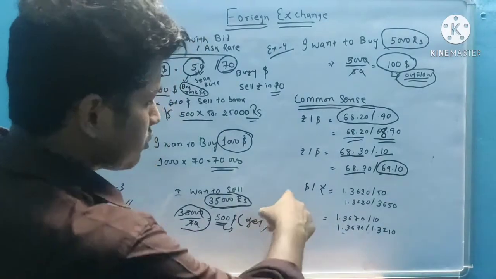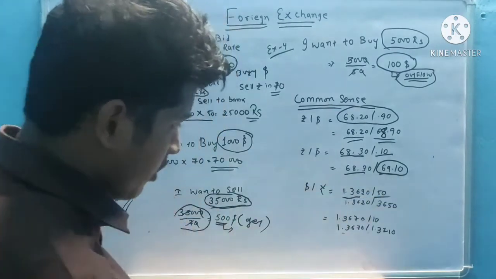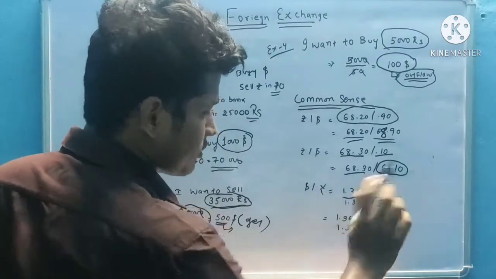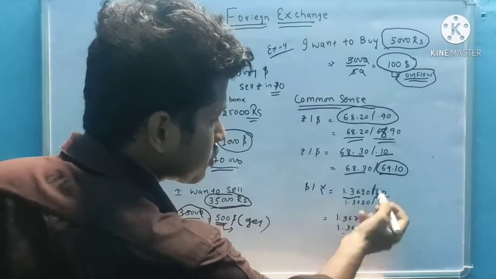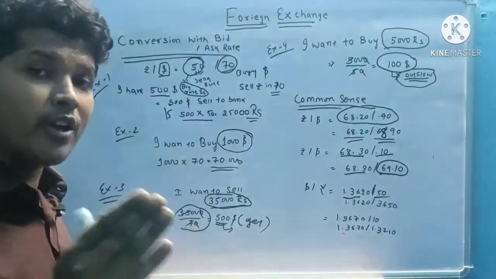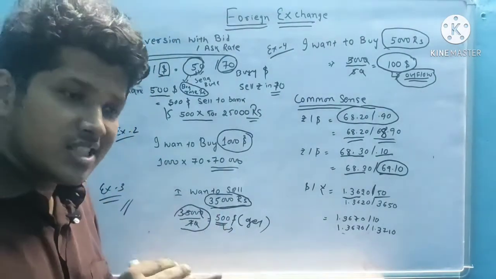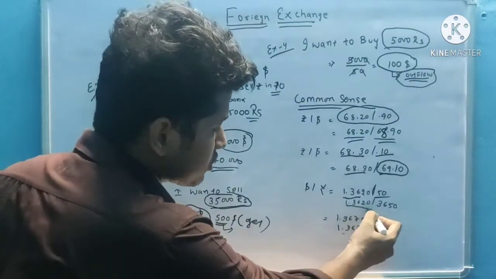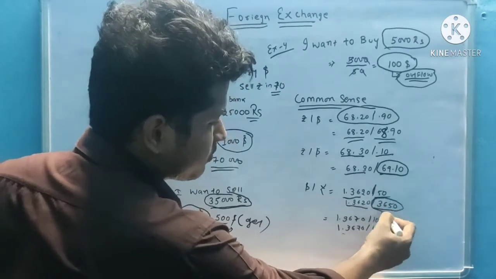Next, suppose dollar by pound is 1.3620 oblique 50 is given. So what do we think? Here 1.3620 is given, so the bid rate is 1.3620. Oblique 50 is given, so the ask rate is greater than the bid rate. So here 1.3620 plus 50 gives 1.3650.